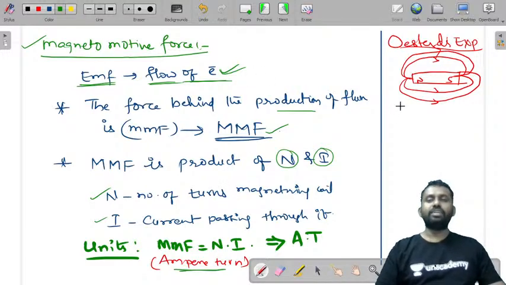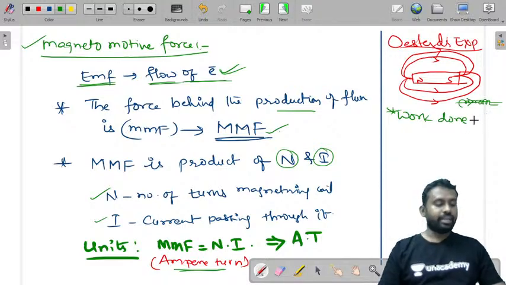Now I have also told you about the Oersted experiment, wherein not only a magnet has a flux around it, but also a current carrying conductor has a flux around it. And this magnetomotive force is also the work done.